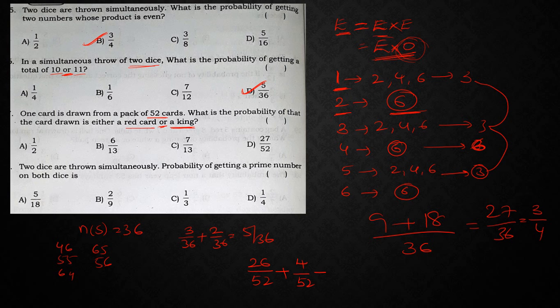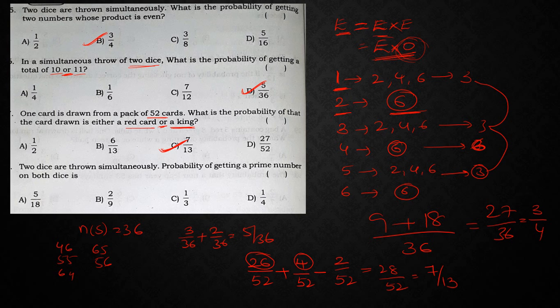Now since in these kings we have 2 red kings, in the red cards also we have 2 red kings. So those 2 red kings I need to subtract, right? So 26 plus 4, 30, 30 minus 2, 28. So 28 by 52. In 4 table this goes 7 times, this goes 13 times. So answer is 7 by 13.